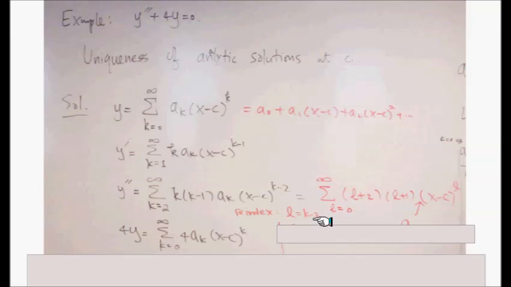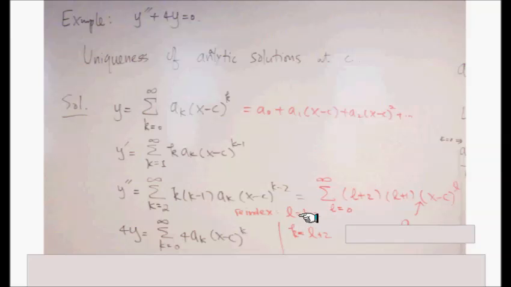So here's the important identity, or equation. L is going to be k minus 2, and all the k is going to be L plus 2. So k minus 2 is replaced with L, and all these k's will be replaced by L plus 2. So that's L plus 2. L plus 2 minus 1 is L plus 1. Now think about k equals 2. k starts at 2. When k equals 2, L starts at 0, so it should be reindexed with L equals 0.